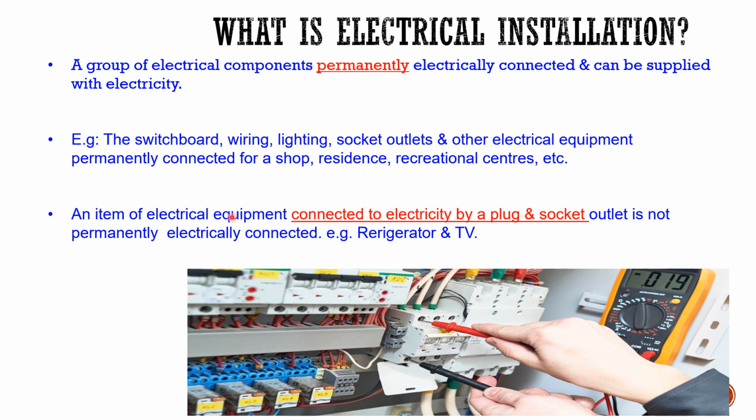It means that an item of electrical equipment connected to electricity by a plug in a socket outlet is not regarded as an electrical installation because it's not permanently connected. For example, your refrigerator, your television set, and all these kinds of connections to the power system, to the distribution system, are not electrical installation. Even though you can use that word loosely, that you want to install a TV here, install a refrigerator here, in the practical sense, it's not regarded as electrical installation because they are not fixed.